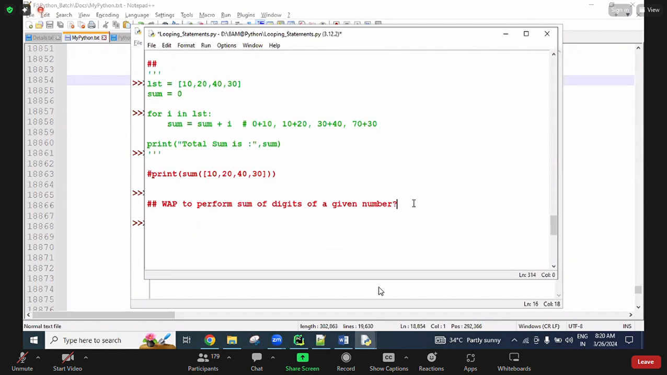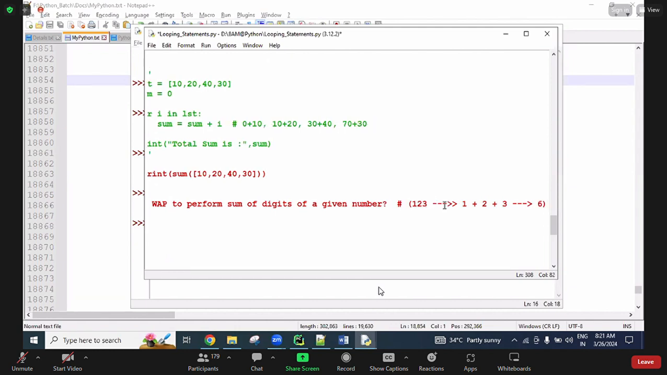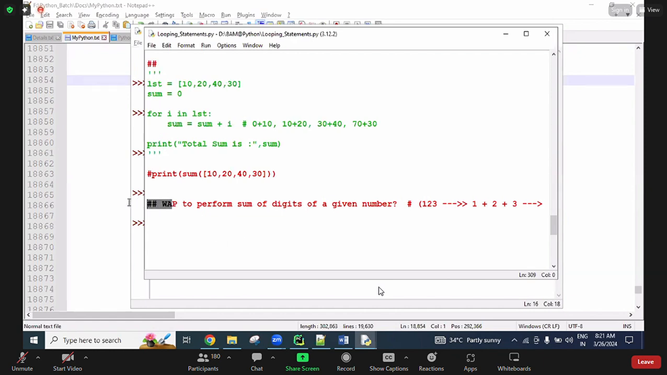For example, any number you can take. Here I'm taking 123. This is our number, 123. So in this 123, what are the digits there? 1 is there, 2 is there, 3 is there. After adding all of these, the result is 6. So this is what I want to find. Okay, for this, now we will write the logic.